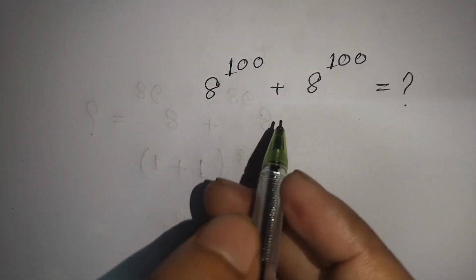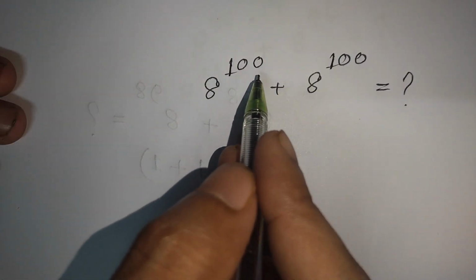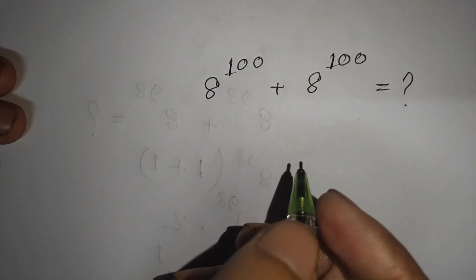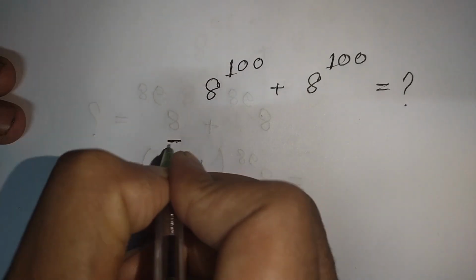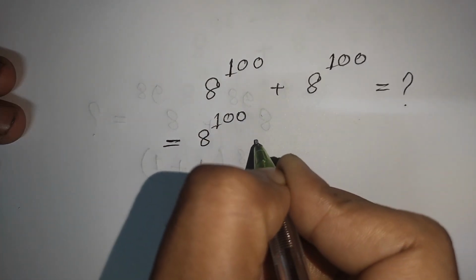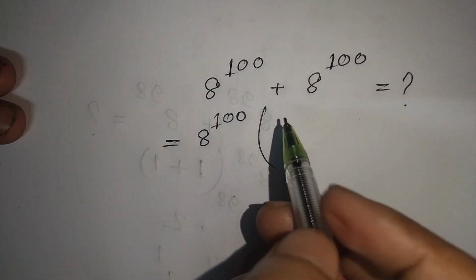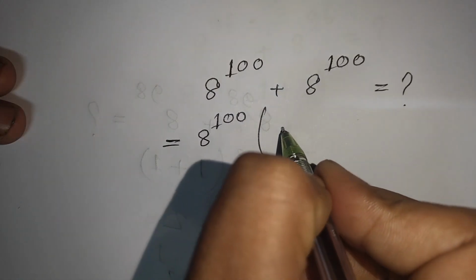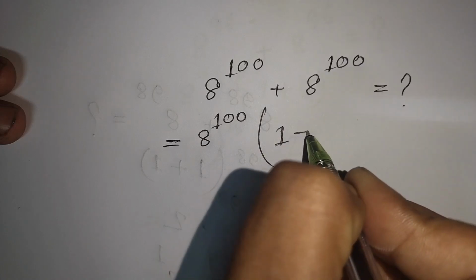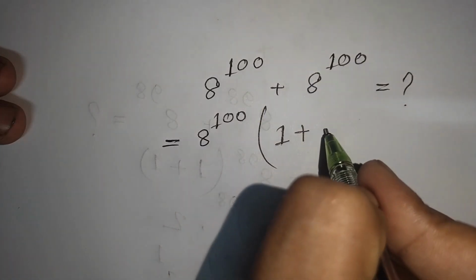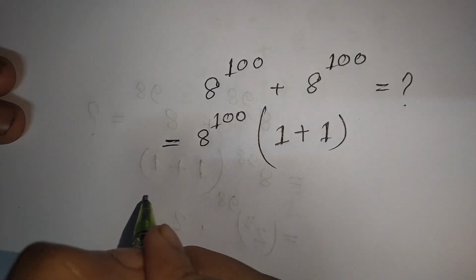How to solve 2^300 + 2^300 is equal to what? At first we take 2^300 common. First the bracket starts, then 2^300 divided by 2^300, that means 1, plus 2^300 divided by 2^300, that means 1.